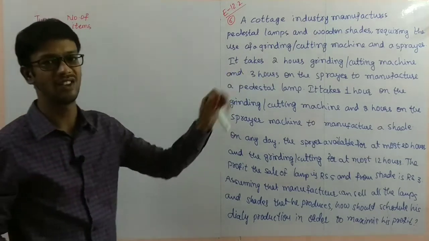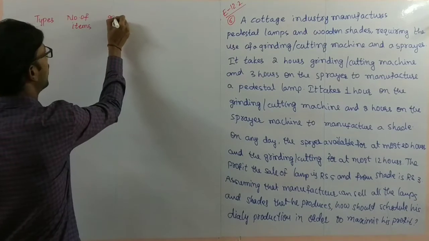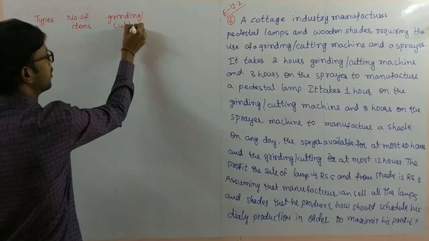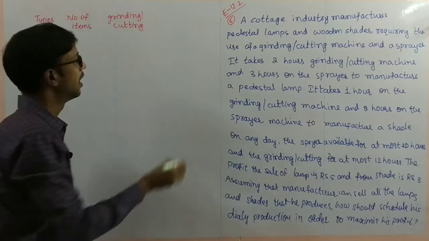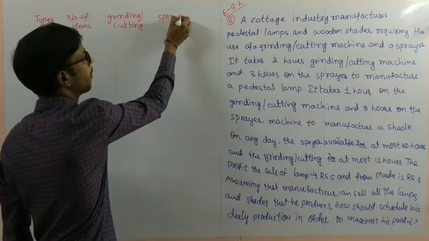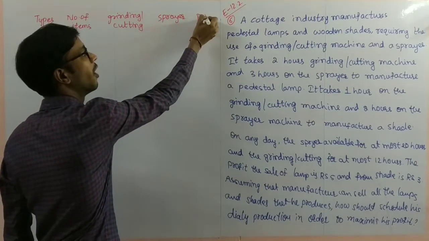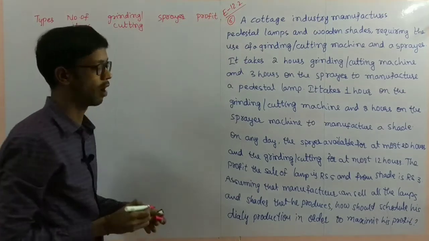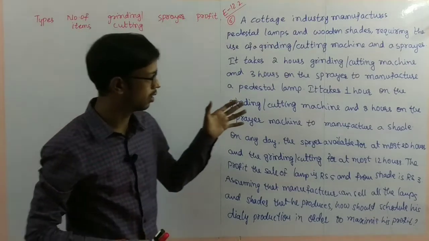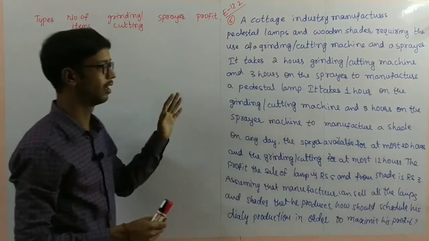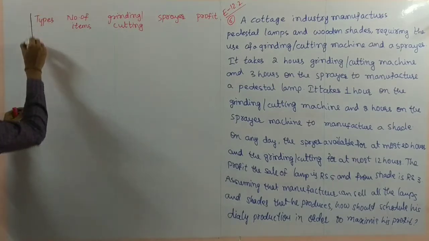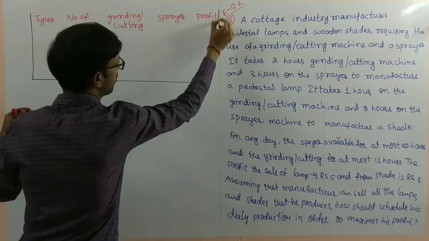Next, there are two machines here: grinding or cutting, and next, the sprayer. And next, what they gave is the profit. So these are the five main headings I wrote here. Now draw the table properly.